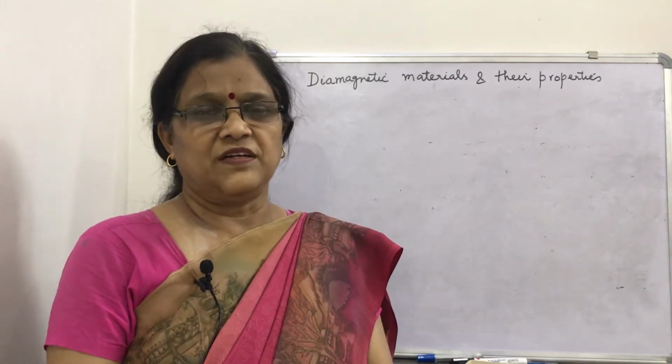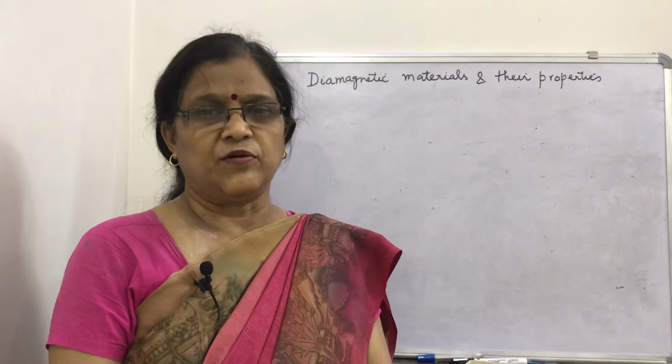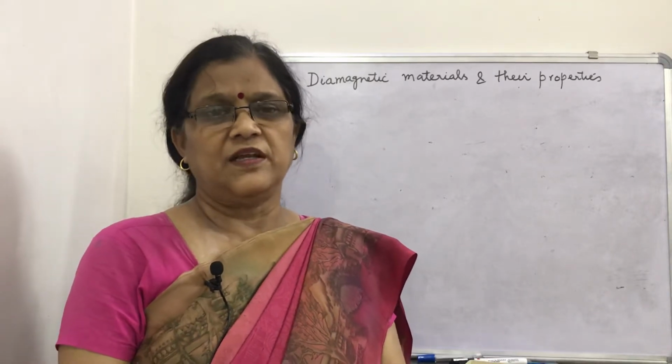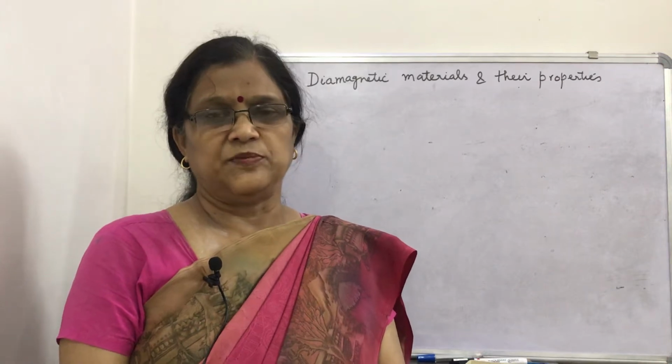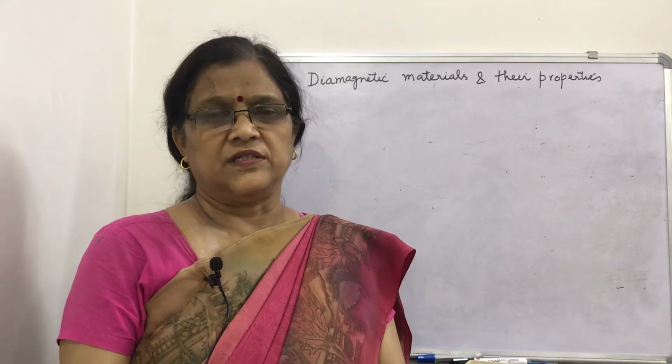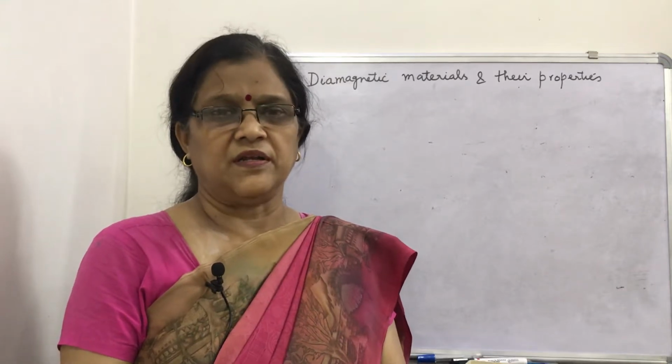In class 12th we are discussing the magnetism and matter topic. In continuation of that topic, today we will discuss the diamagnetic material, its properties and a little about superconductor, that is a perfect diamagnetic material.